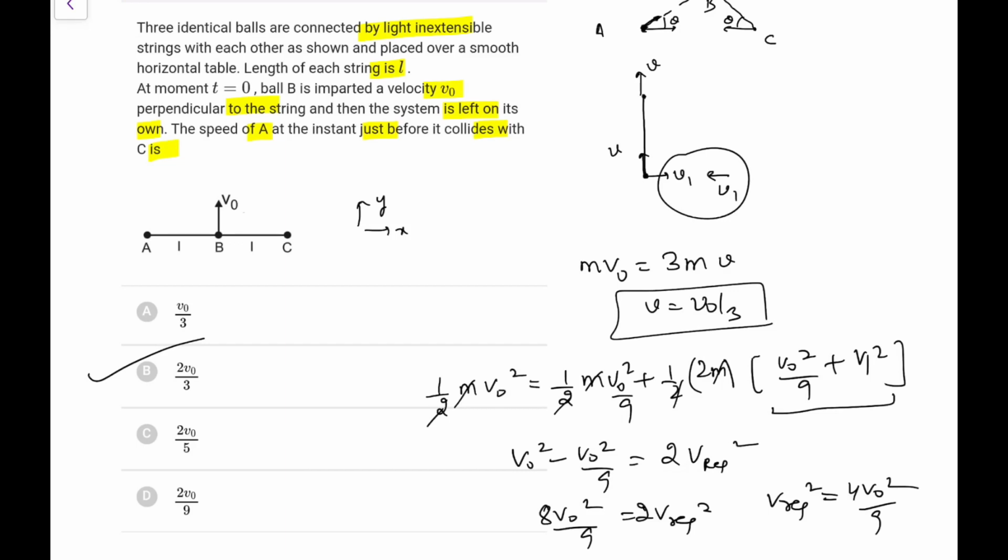So it's a nice question, just using the constraint logic. Whenever, remember, you have a fixed length, the components along that particular length, rod or string, must be same for the connected bodies.